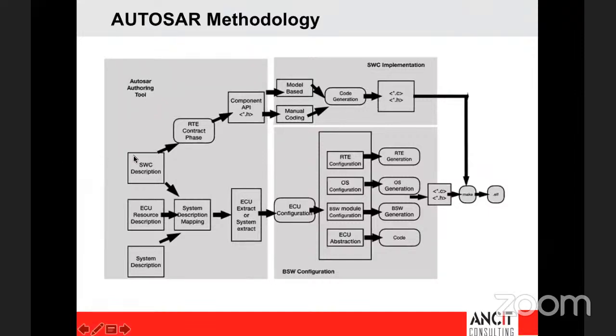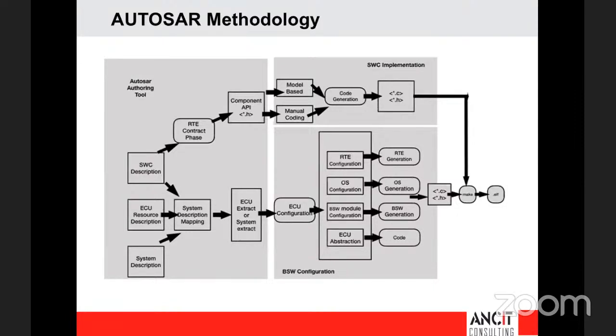And with the ASWC software component ARXML file. All right, so when an XML file is generated for an AUTOSAR standard, it's called an ARXML file. That ARXML file you can import into tools like, say, MATLAB, or into tools like Vector, and generate the whole skeleton of the software structure.